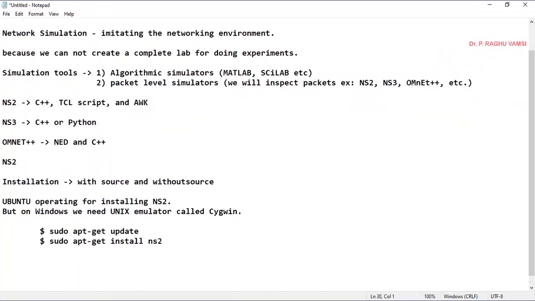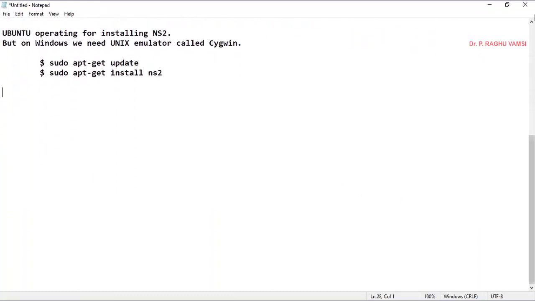The supporting libraries will be like this: NAM, which means network animator, XGraph for the graph representation, or GNU plot, and AWK. AWK is a kind of script where you can analyze the trace files that you will get from the network simulator NS2.